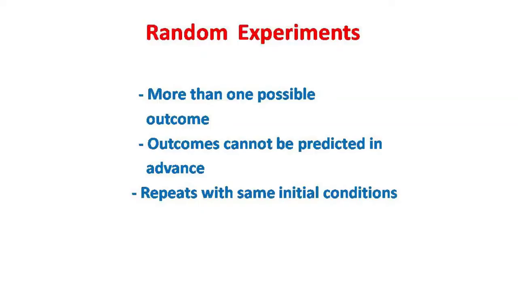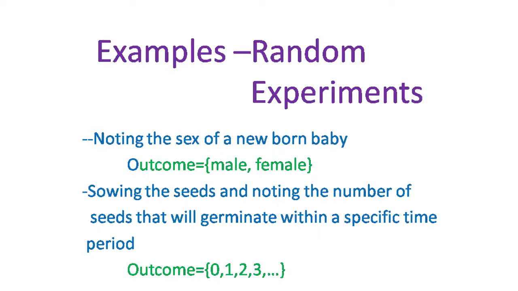In random experiments, we cannot predict the outcome in advance, and it is not unique, though the experiment is repeated with the same initial input. Hope you understood the concept of random experiments. Can you say some more examples of random experiments? Noting the sex of a newborn baby, the outcome is male or female. Sowing the seeds and noting the number of seeds that germinate within a specified time period. Outcome may be any of 0, 1, 2, 3, etc.